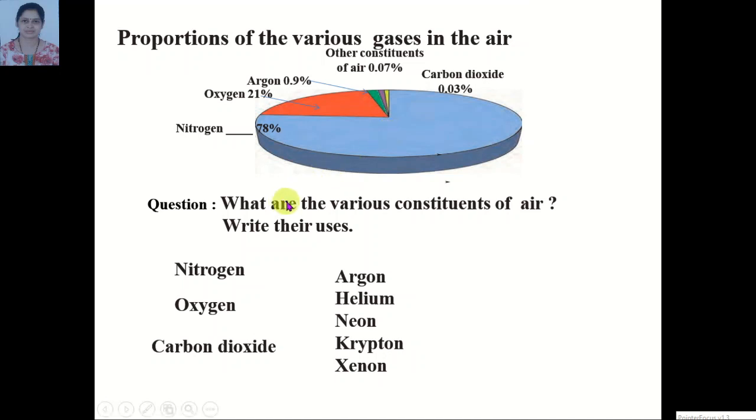Now tell me what are the various constituents of air and write their uses. Yes, the various constituents of air are nitrogen, oxygen, carbon dioxide, argon, helium, neon, krypton and xenon. Now we will learn about their uses in detail.